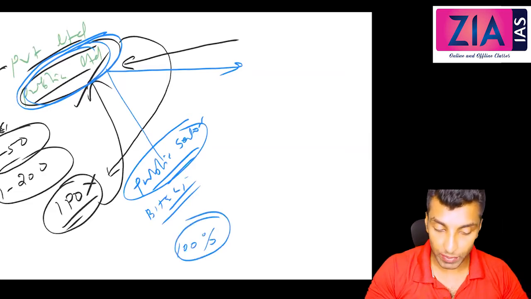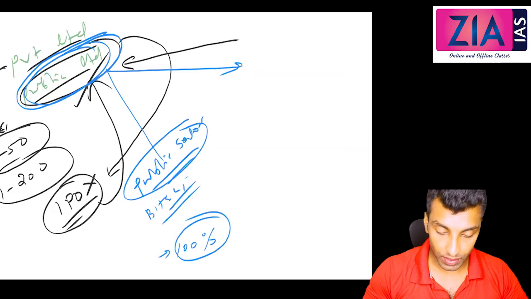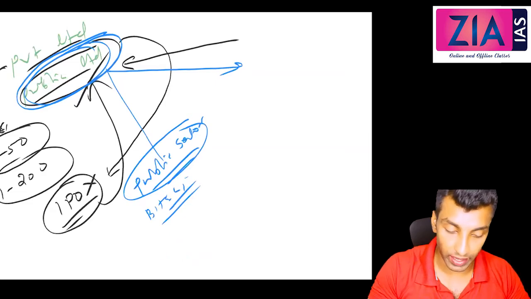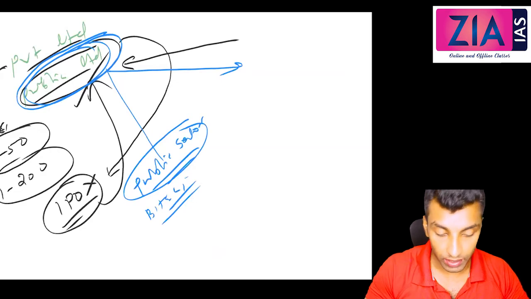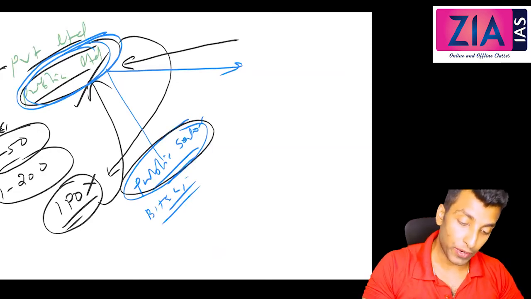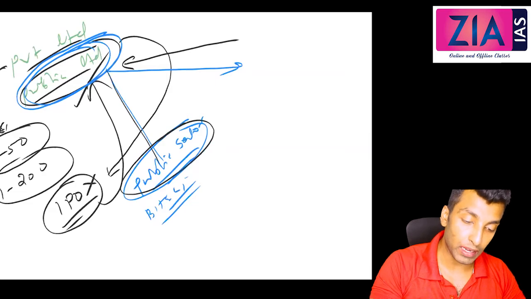Okay, so disinvestment is... I'm not talking about 100% of the ownership being held by government. Then government cannot issue an IPO only. So a public sector company cannot issue an IPO. If it issues an IPO, it will be a public limited company.